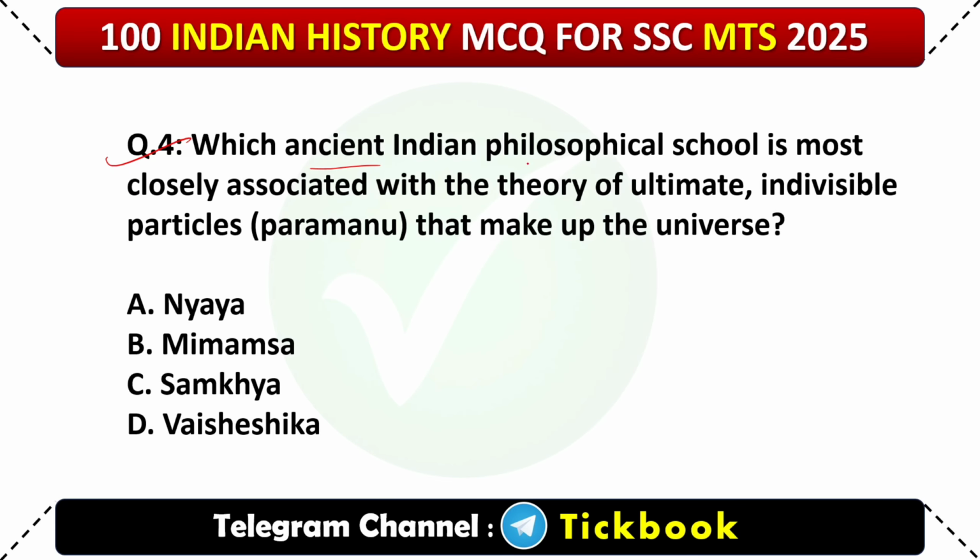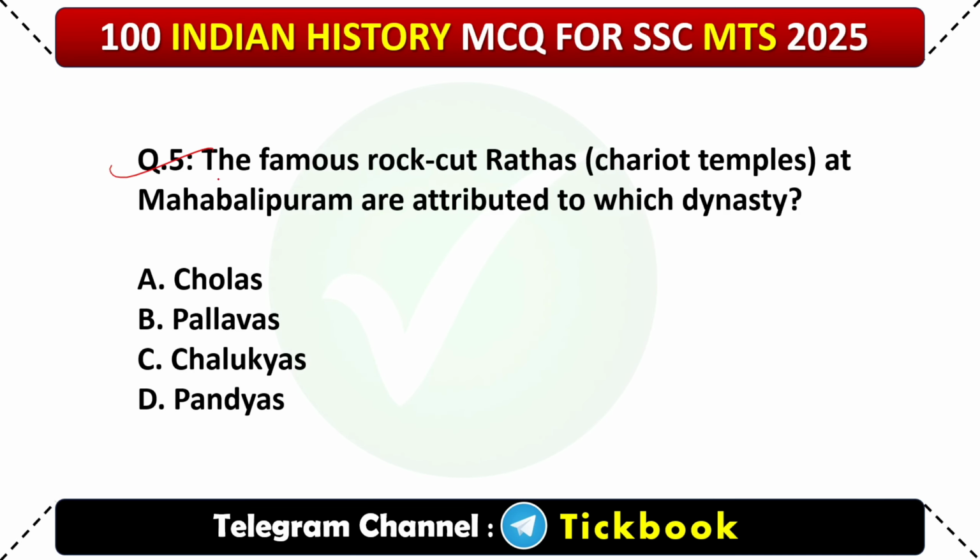Which ancient Indian philosophical school is most closely associated with the theory of ultimate individual particles, Paramanu, that make up the universe? Option number D. Vaisheshik. Question number 5. The famous rock-cut Raths chariot temples at Mahabalipuram are attributed to which dynasty?